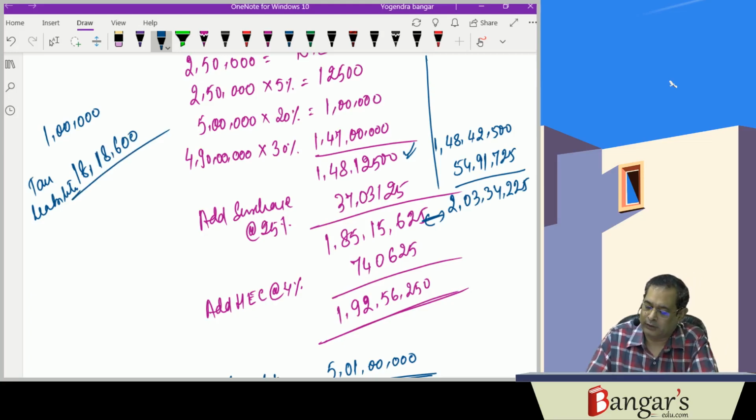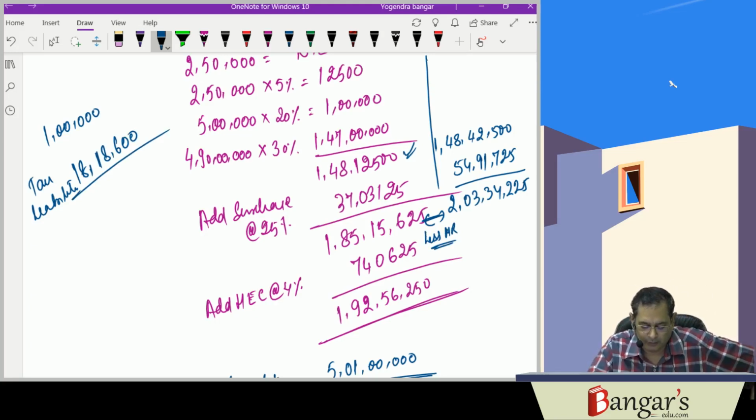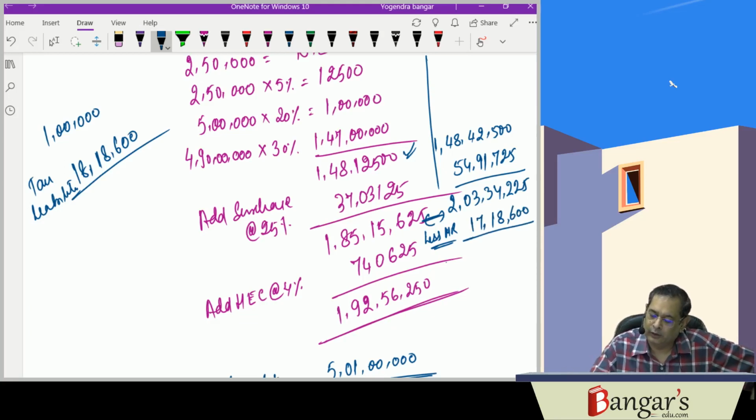So less marginal relief. Marginal relief will be provided amounting to rupees 17 lakh 18,600. Then your liability works out to be 1 crore 86 lakh